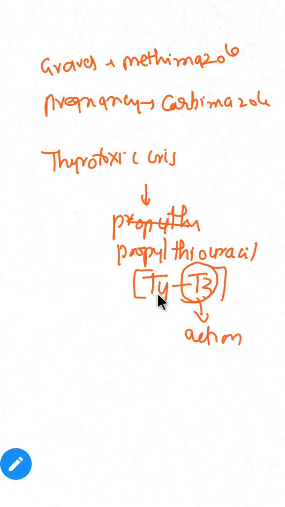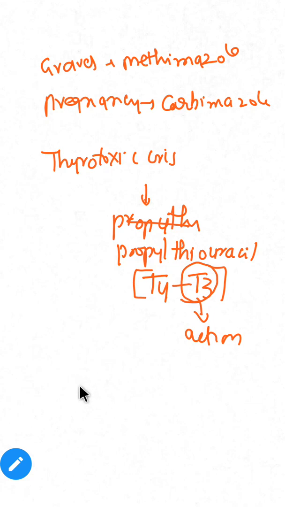Peripherally, T4 must be converted to T3 for the action to happen. This conversion will be impaired by propylthiouracil, so we use propylthiouracil for thyrotoxic crisis.